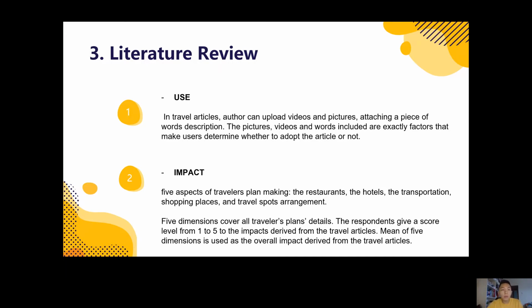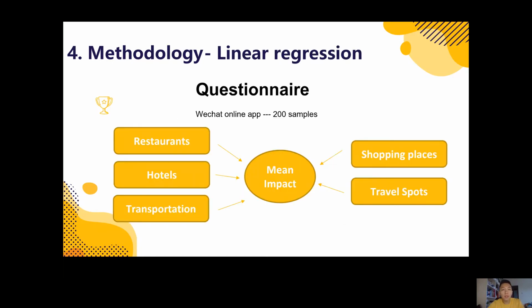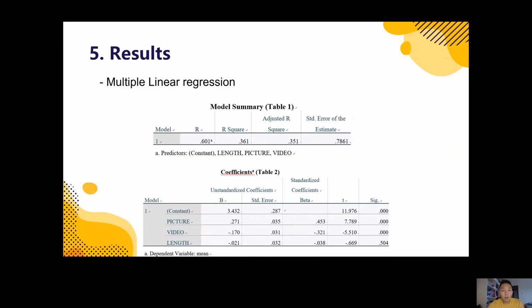In the methodology, we use two quantitative methods. The first one is the facility layout. We choose the 10 main departments and sequence them from 1 to 10, and we give 6 categories: relationship, importance, AI, UX, and score them with different numbers. For the linear regression methodology, we use a questionnaire to gather information, using the WeChat online app, and gathered 200 samples. We measured 5 aspect scores and found a mean to describe the overall impact from the articles to the users. Here are the results.